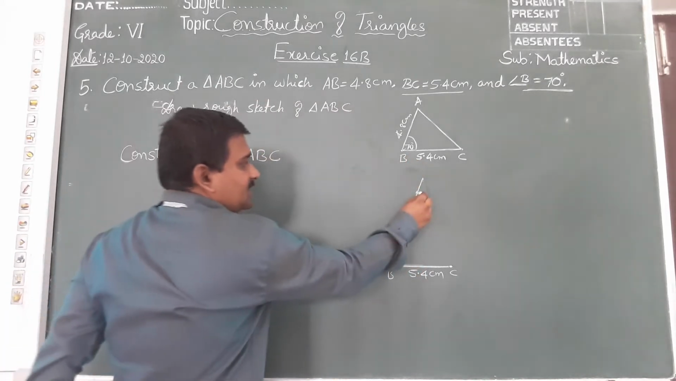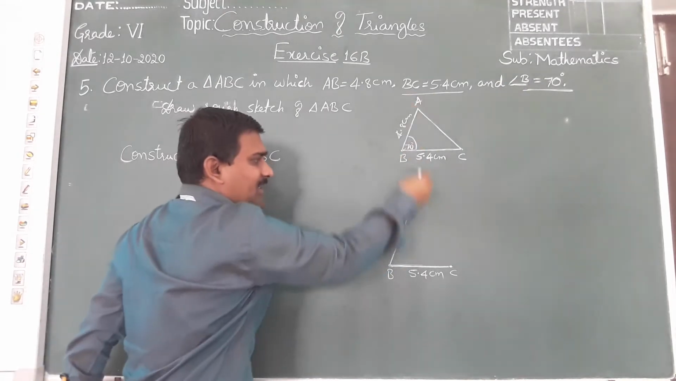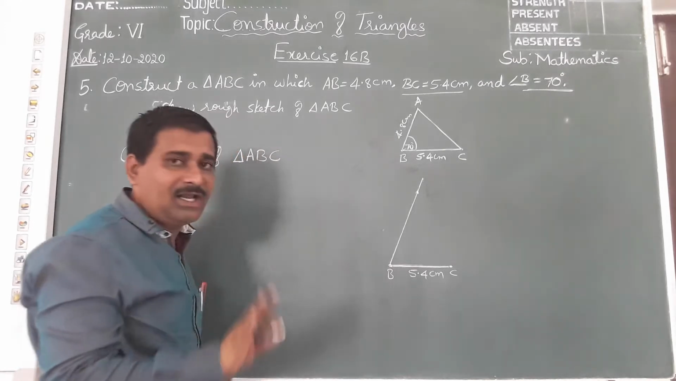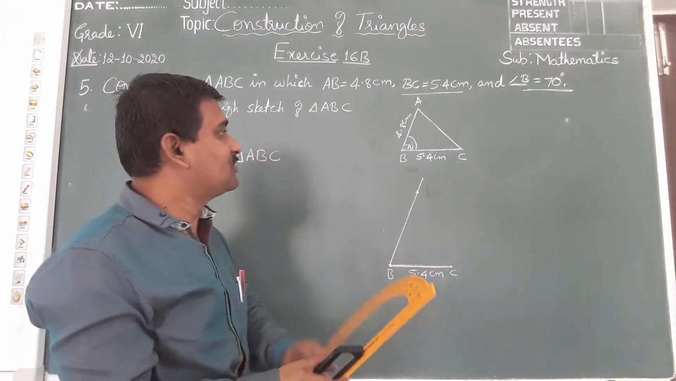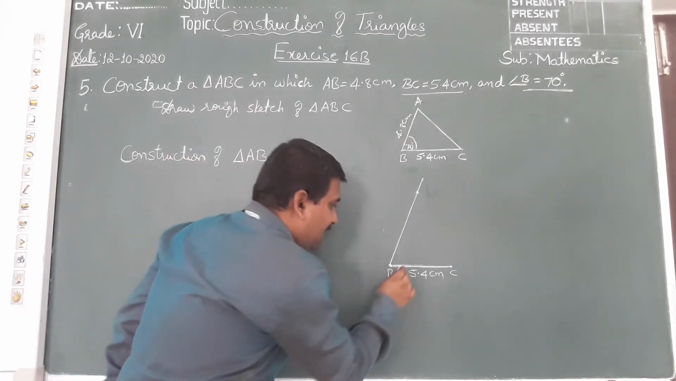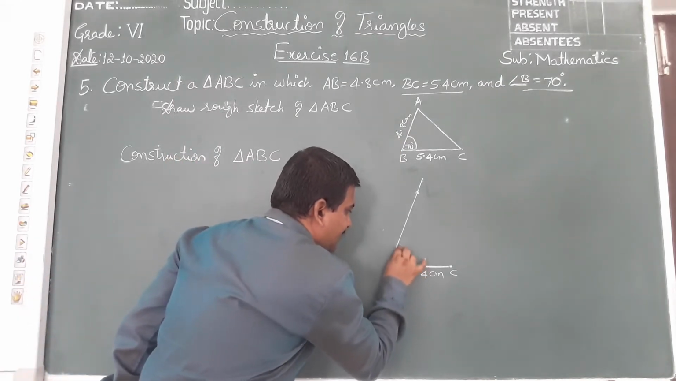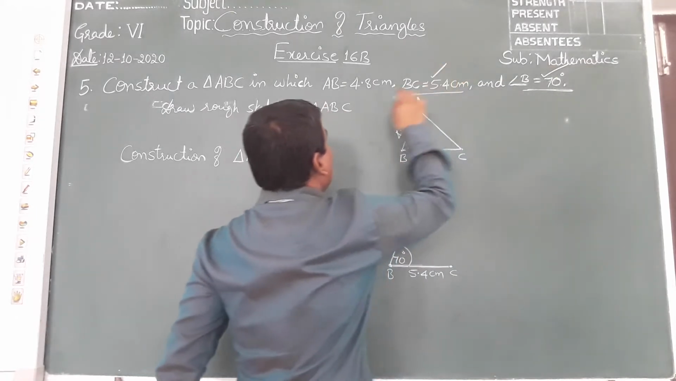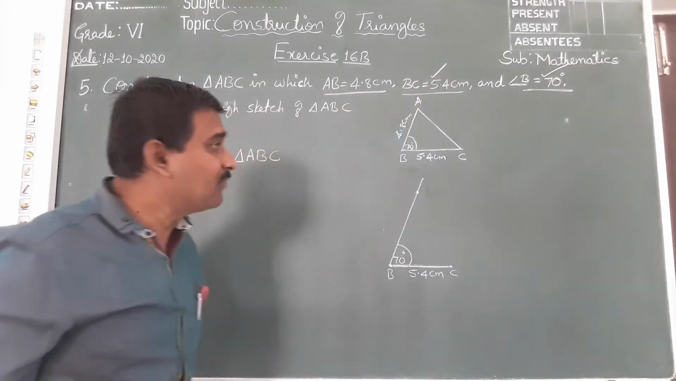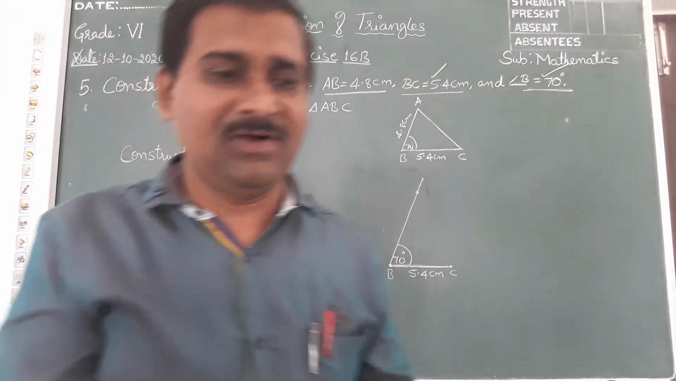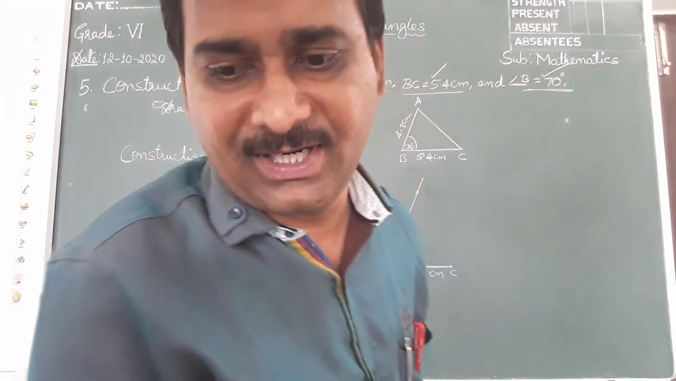See children, here is the point. I have extended the line. You can extend the line. But till now, I haven't got this 4.8 centimeter. Just what I have done is 70 degree at B, and this is done. This is pending. 4.8 centimeter AB I haven't done till now. That I will do now.